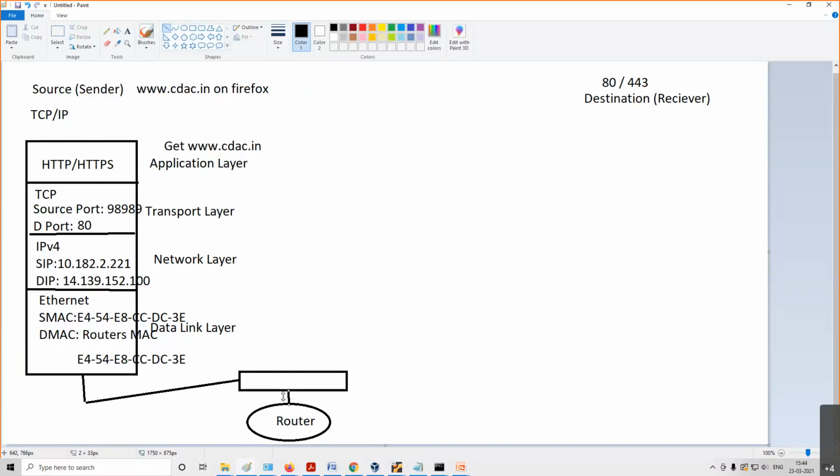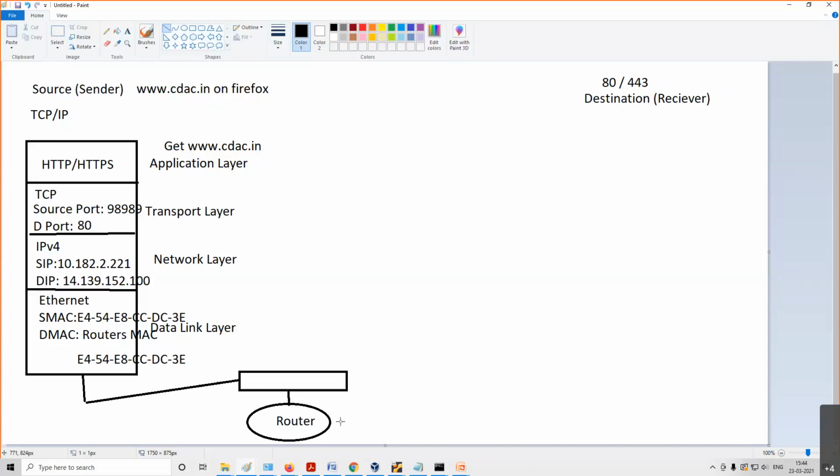So here in the LAN, as I told you, what do we always use? MAC addresses for the communication. Right? In the LAN, what are we using? MAC addresses for the communication. So the switch will see that the packet is reaching this port, right? The switch will see that the source MAC address is one system and the destination MAC address is the router system. The switch already knows the MAC addresses of all the devices connected here. It will forward the packet to this particular router. Now this full packet which you have crafted has reached the router.